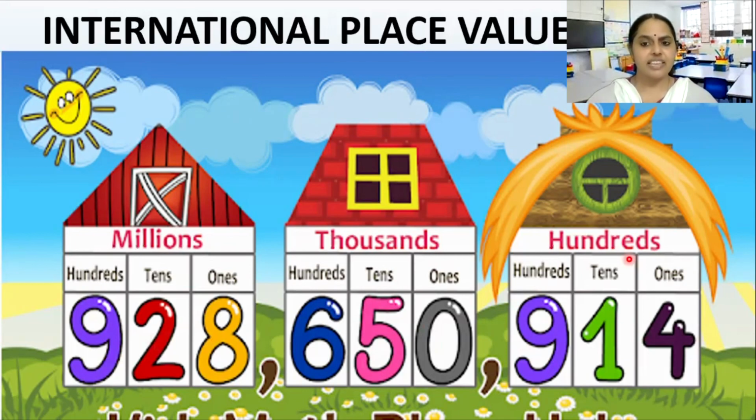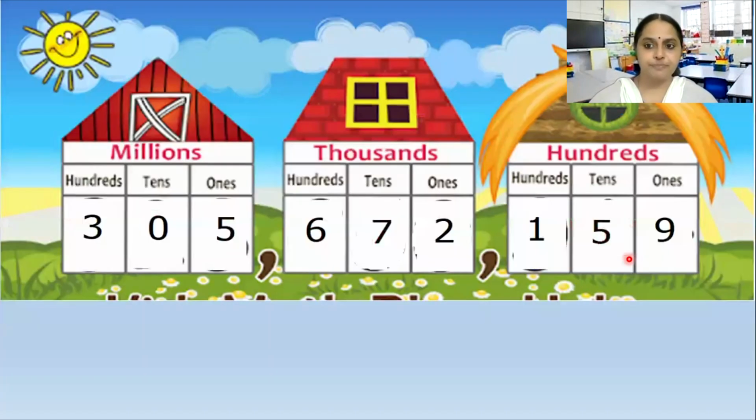I think we should be doing one more example so that it is clear for you. Can we do one more? Are you ready? Yes, everyone is ready. So here comes another example for you. See, what is the number? 305 million. So who can read it for me?